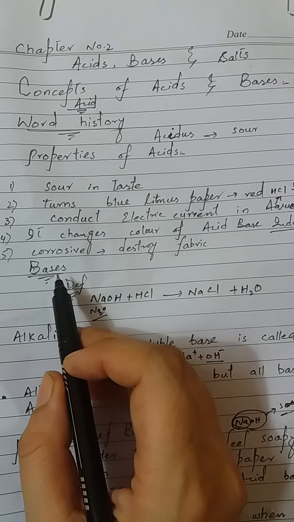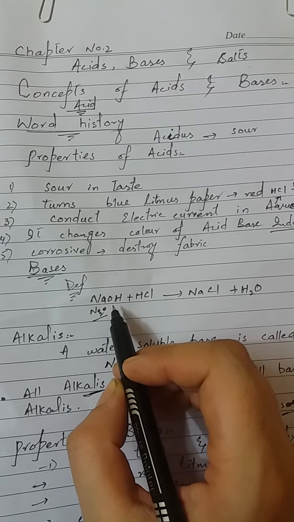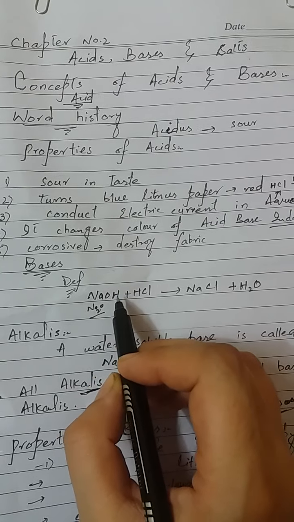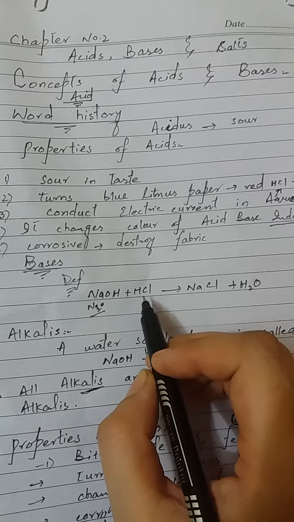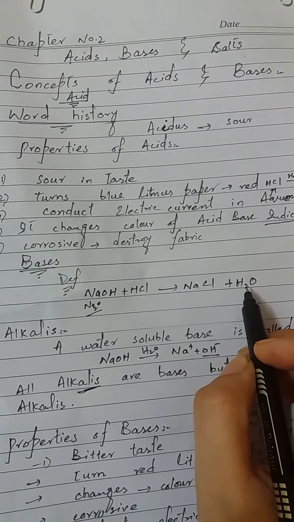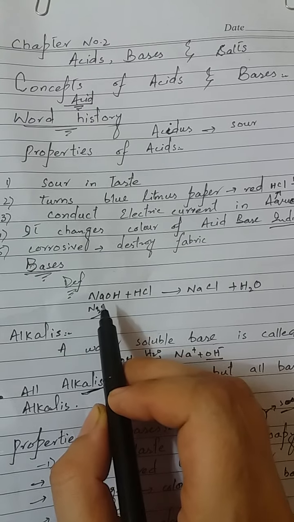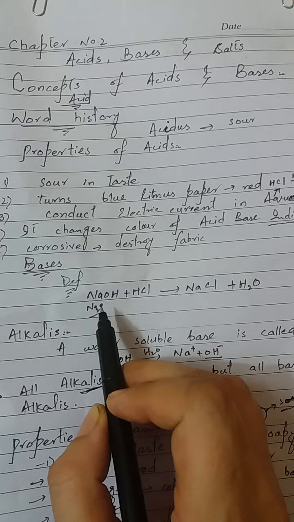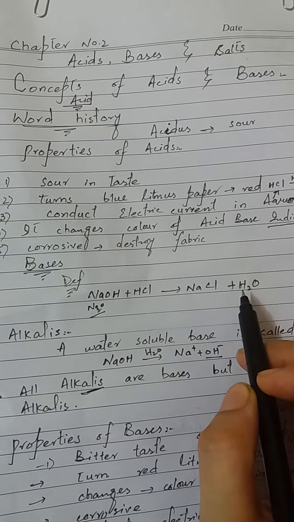Bases are those substances which give hydroxide ion when dissolved in water, or metal hydroxides or metal oxides which, when they react with acids, produce salt and water. So bases are metal hydroxides and metal oxides. When they react with the acids, they produce salt and water.